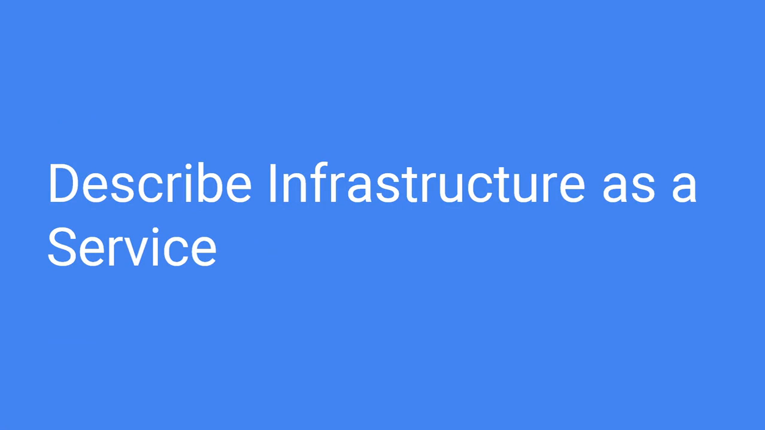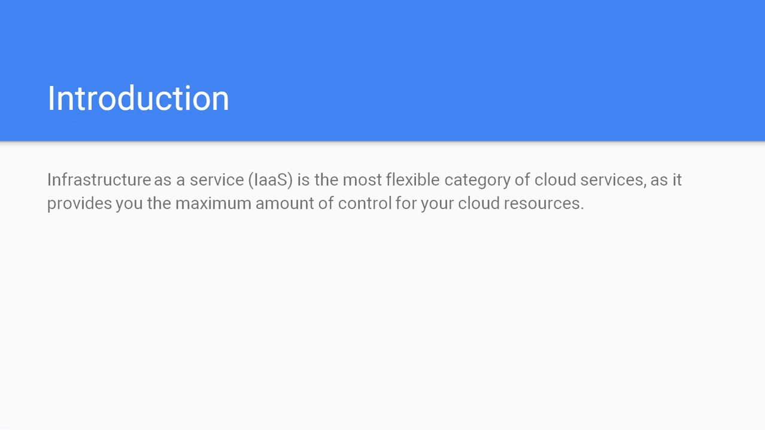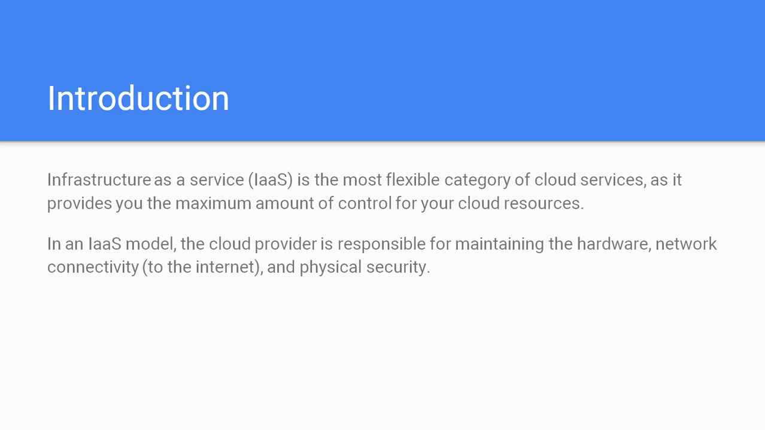Describe infrastructure as a service. Infrastructure as a service (IaaS) is the most flexible category of cloud services, as it provides you with the maximum amount of control for your cloud resources. In the IaaS model, the cloud provider is responsible for maintaining the hardware, network, connectivity to the internet, and physical security.